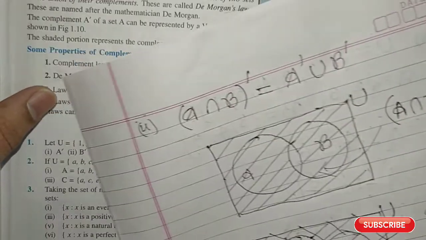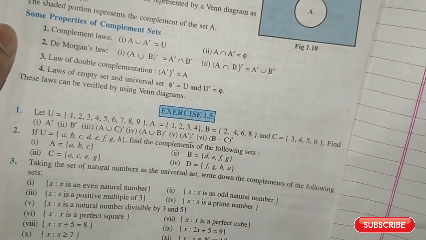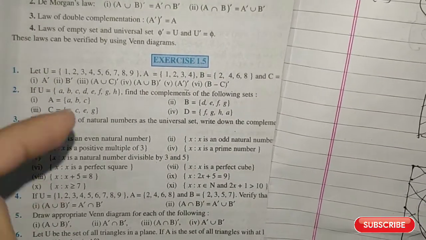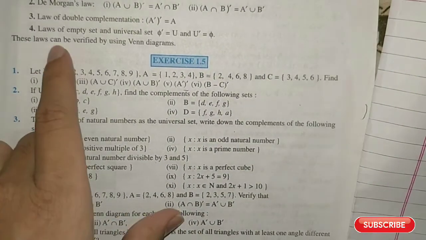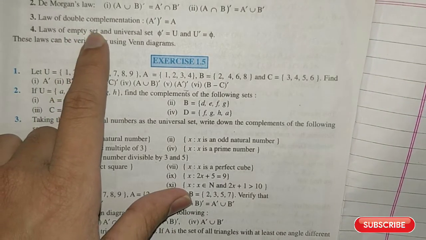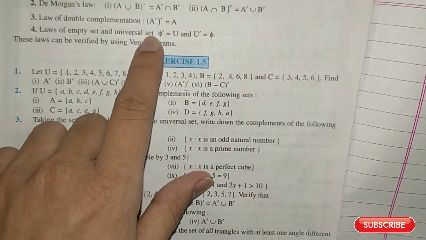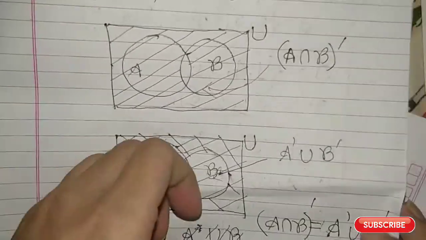Now let us go to the fourth property. The fourth property is the laws of empty set and universal set.